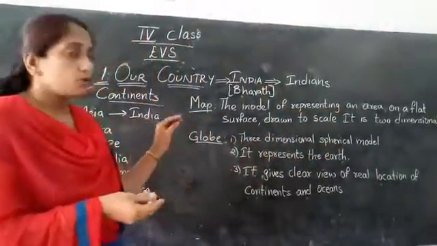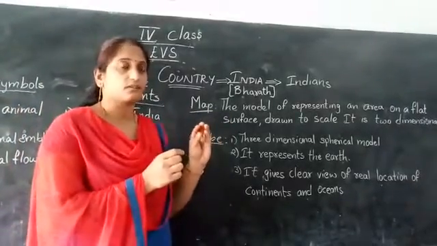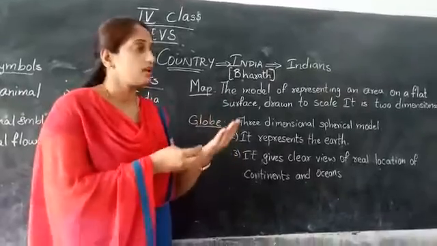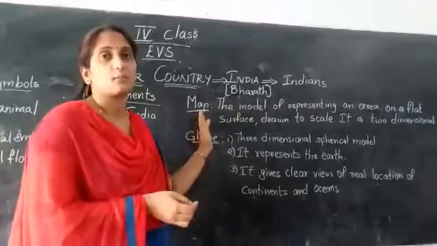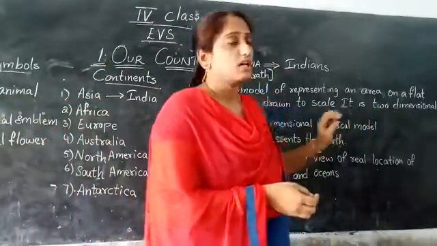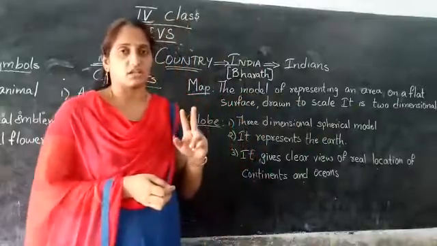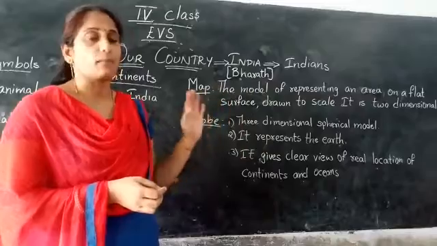Means if you draw a map to certain dimensions, for particular dimensions on a flat surface on a small scale, then it is known as a map. So it is 2-dimensional. Means it is a 2-dimensional picture. You can see a map only on a plane surface.